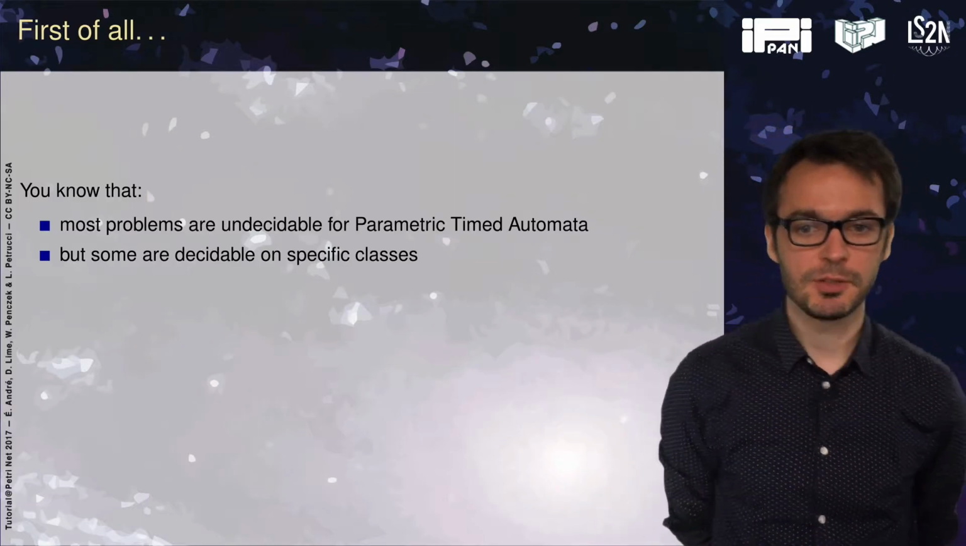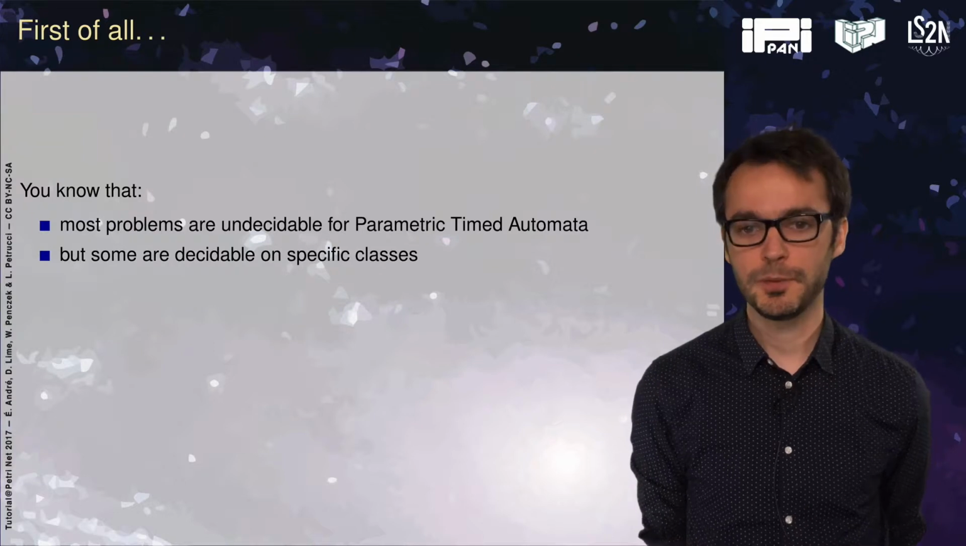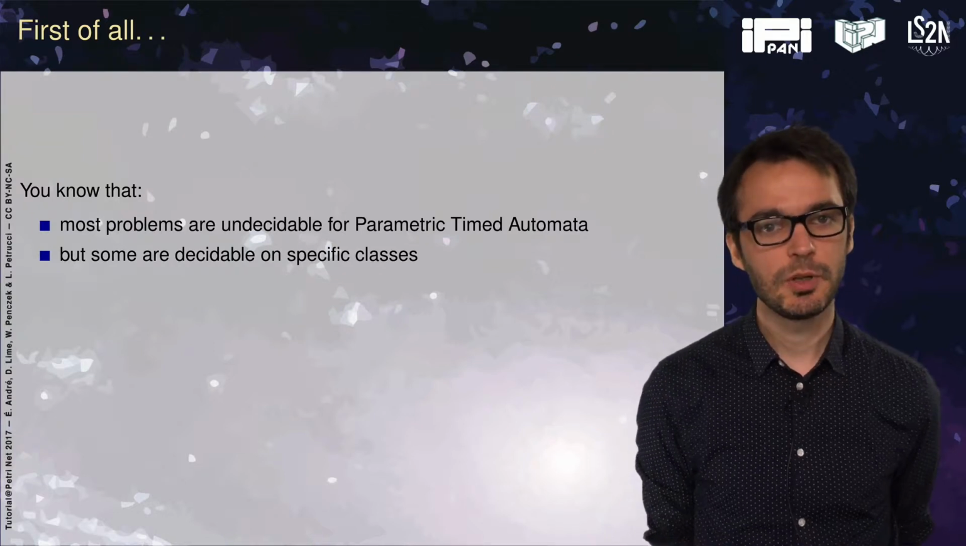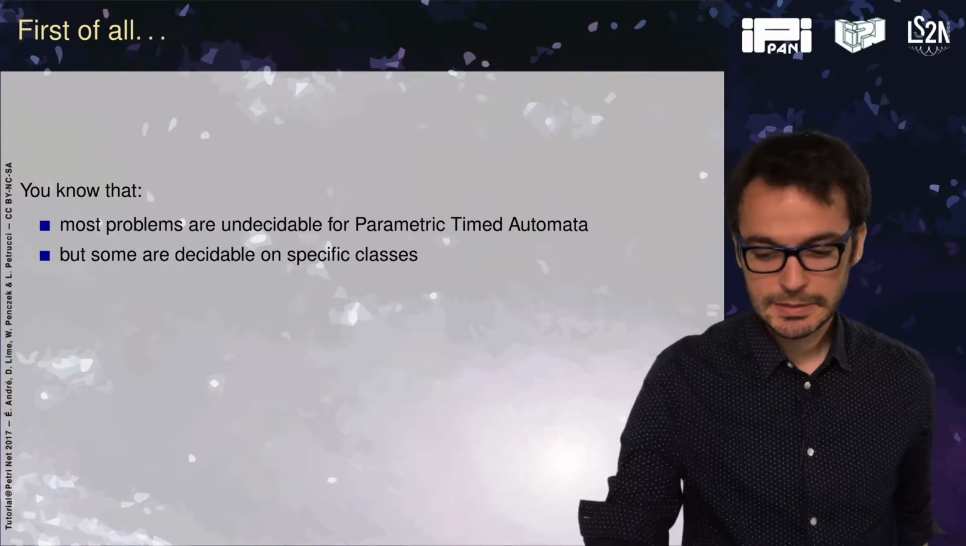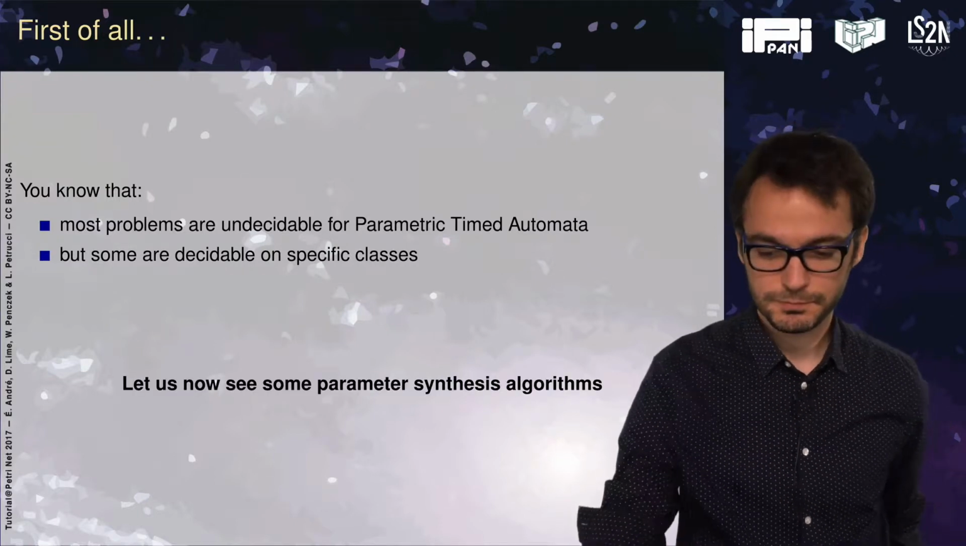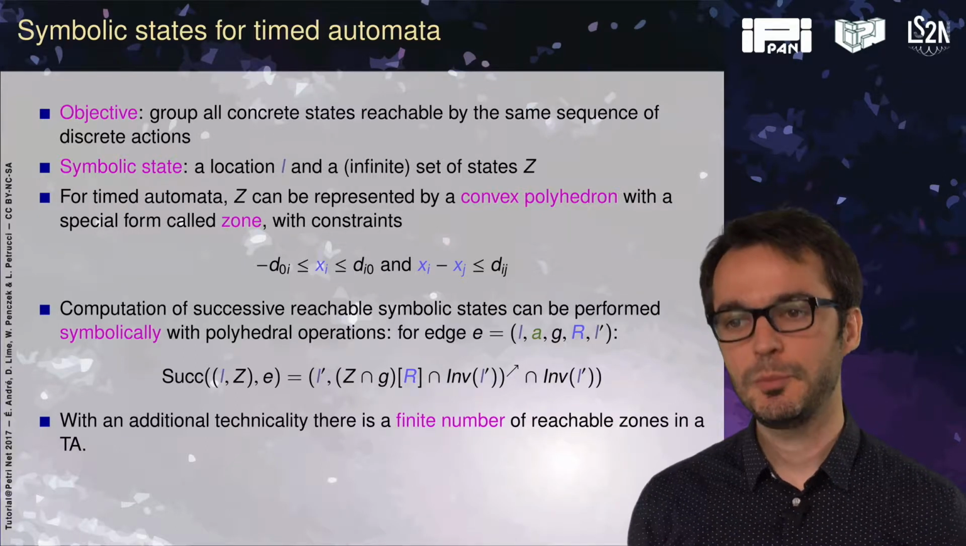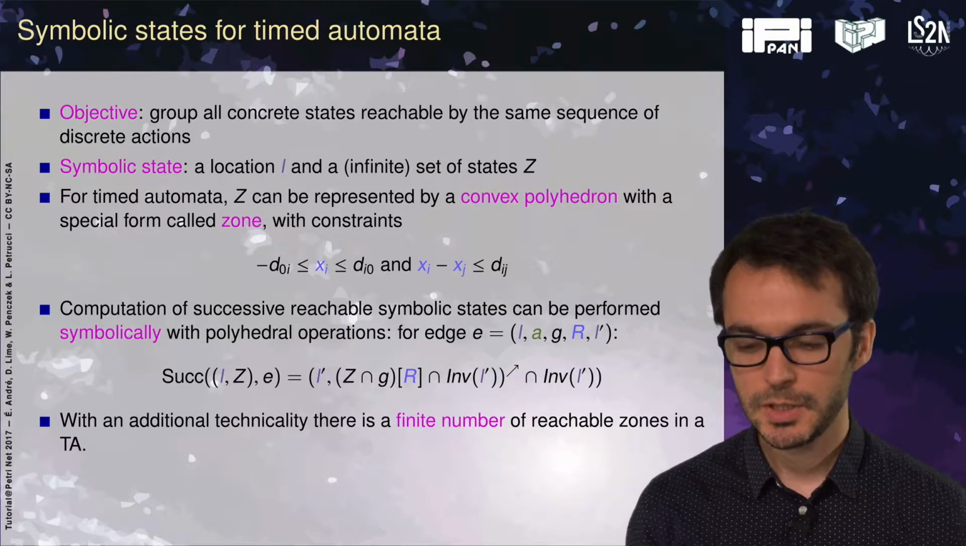So in the previous session, we saw that most problems are undecidable for parametric time automata, but there are some decidable subclasses. In this session, we will talk about parameter synthesis algorithms. Let us go back to time automata without parameters.